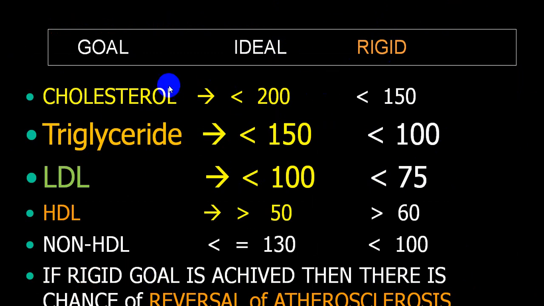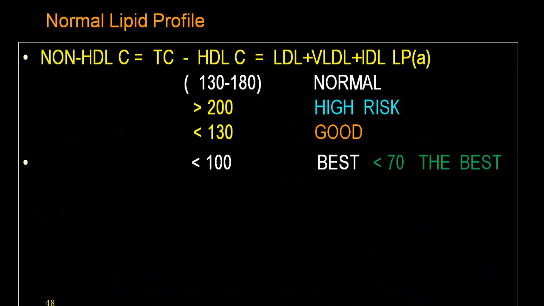So for rigid control, cholesterol should be less than 150, triglycerides should be less than 100, LDL should be less than 70, or we call it 75. Now they go up to 60. HDL should be more than 60, non-HDL should be less than 100, etc. And once you achieve this goal, there is a chance of reversal of atherosclerosis and it should be maintained. These are normal lipids. We say that non-HDL, if it is less than 100, and if it is less than 70, it is considered the best.